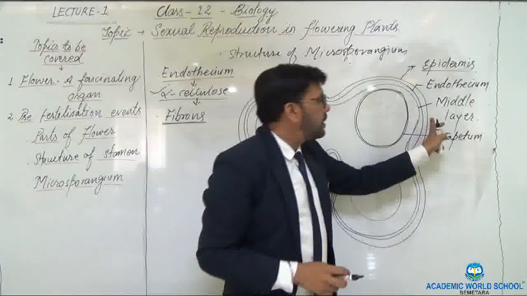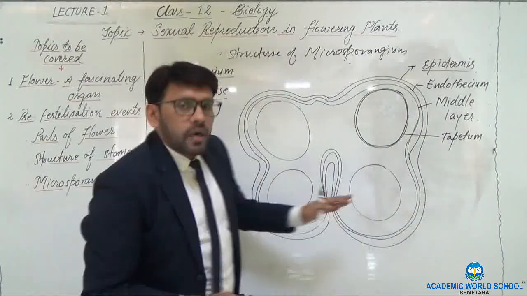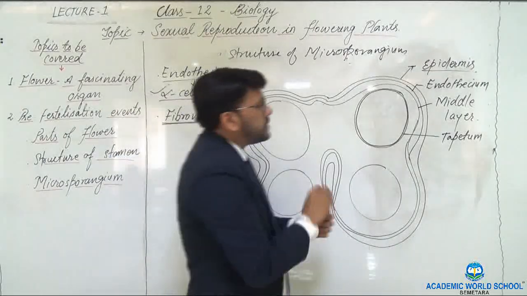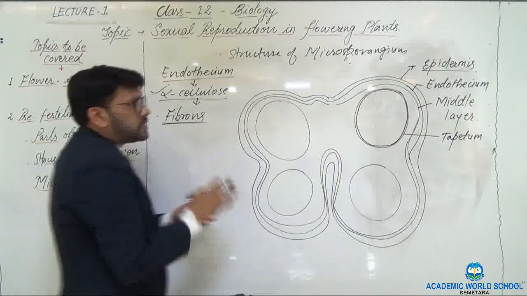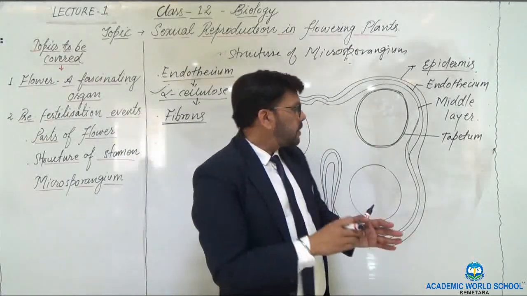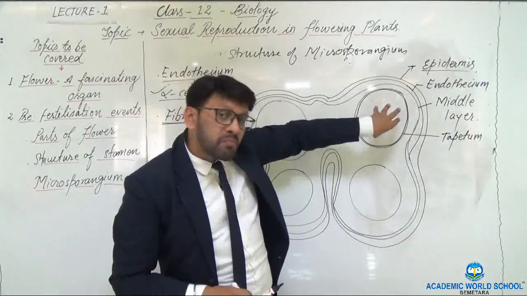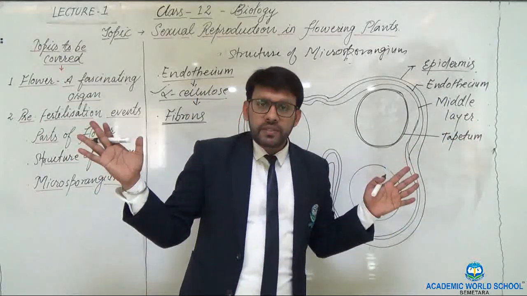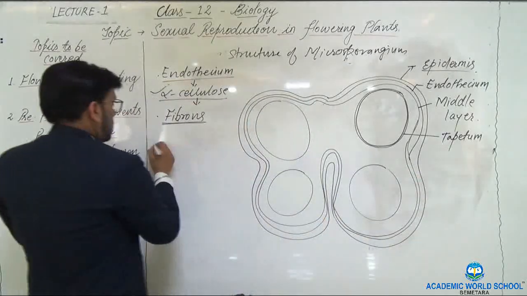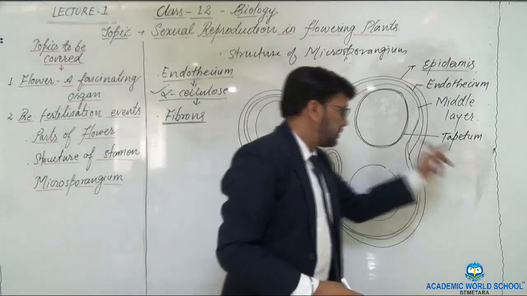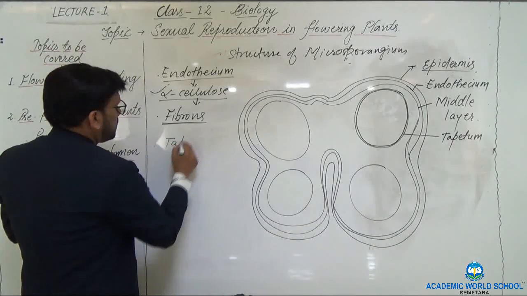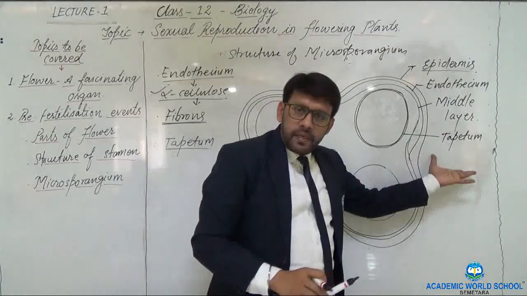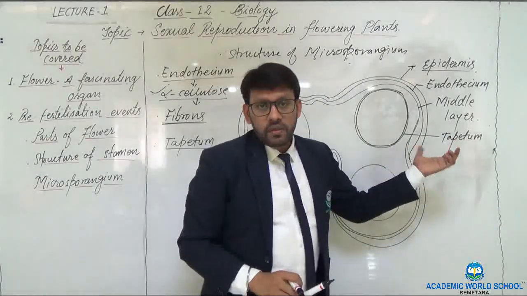Next is the middle layer. Middle layer also is of 2 or 3 layers. These middle layers do not play a major role in the process. Once the anther is mature or the microsporangium gets mature, the middle layer degenerates. Now the last innermost layer is the tapetum. Dear children, this tapetum plays the major role.